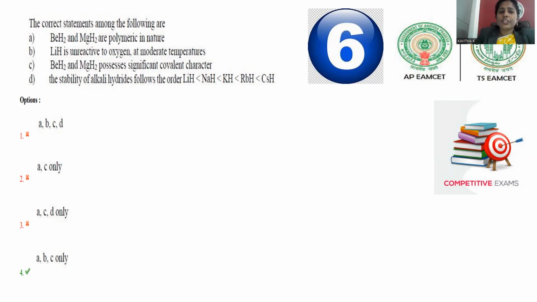Okay. In comparison to the remaining ones, beryllium and magnesium are the starting elements, their size is smaller and their polarizing power is larger, so that they are able to form hydrides with high covalent nature.